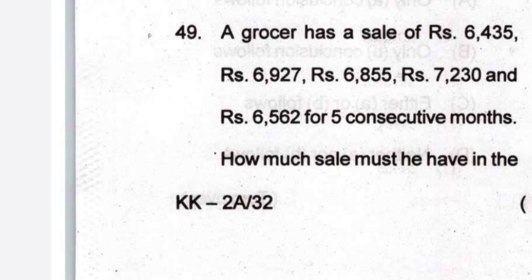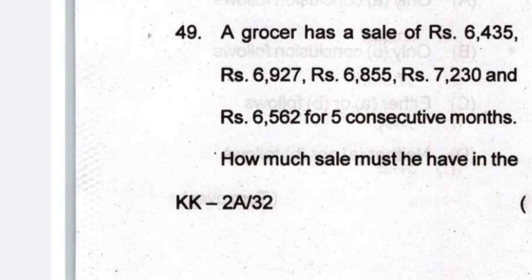Some papers are pens, all the pencils are pens. So all the pencils are pens, but the reverse may not be true, because all the pens may not be pencils. So some pens are pencils. So both the conclusions follow. So option D is correct. Both A and B follow.